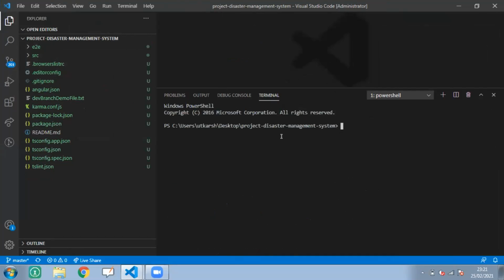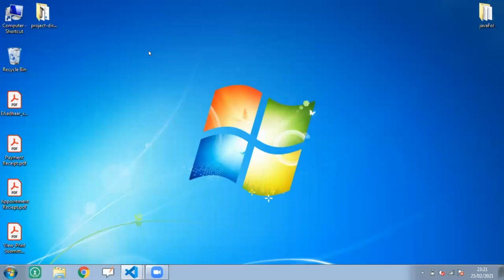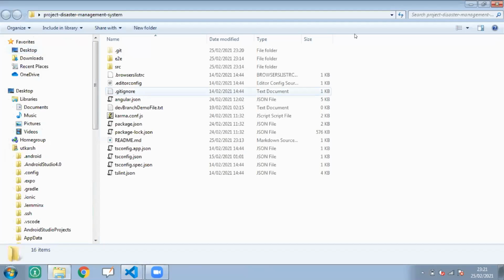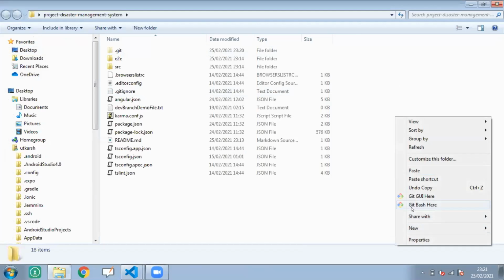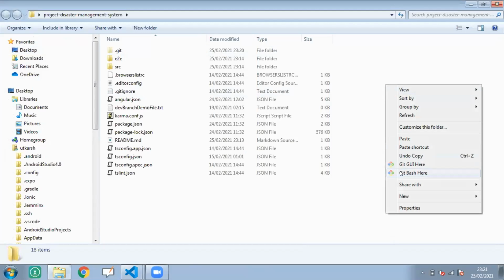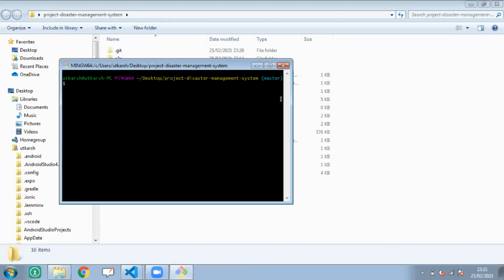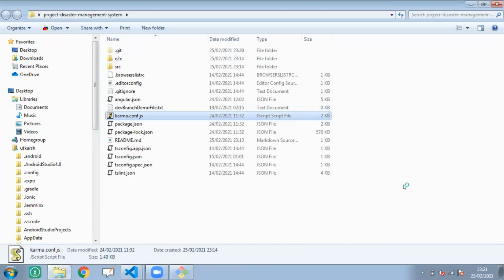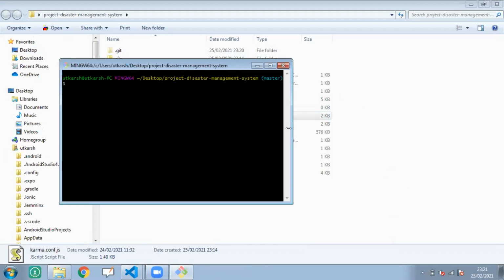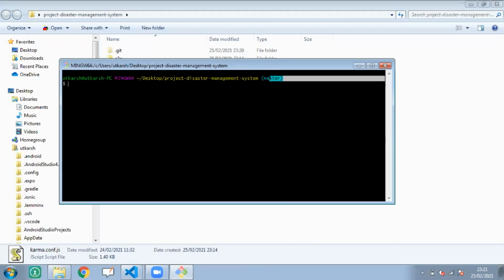Let me check what my branch is. Hit the command git branch. It will give you the branch name in which you are working. You can also do it another way: go to that folder, right click, Git Bash Here, and you will get your branch name. It is the master branch. You are working on the master branch.